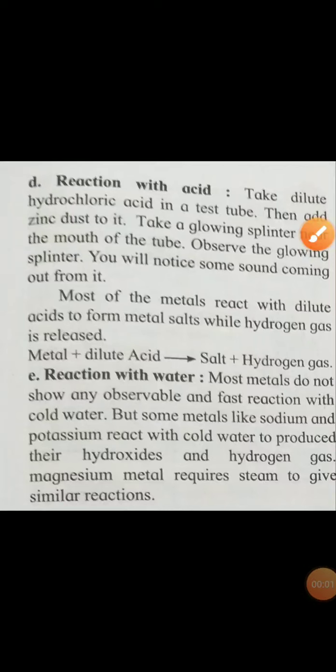Now the next property we'll see is the reaction with acid and the reaction with water. First, we'll see the reaction of metals with water. Most metals do not show any observable, fast reaction with cold water, but some metals like sodium and potassium react with cold water to produce hydroxides and hydrogen gas. Metals react with water to form hydrogen gas and their hydroxides.